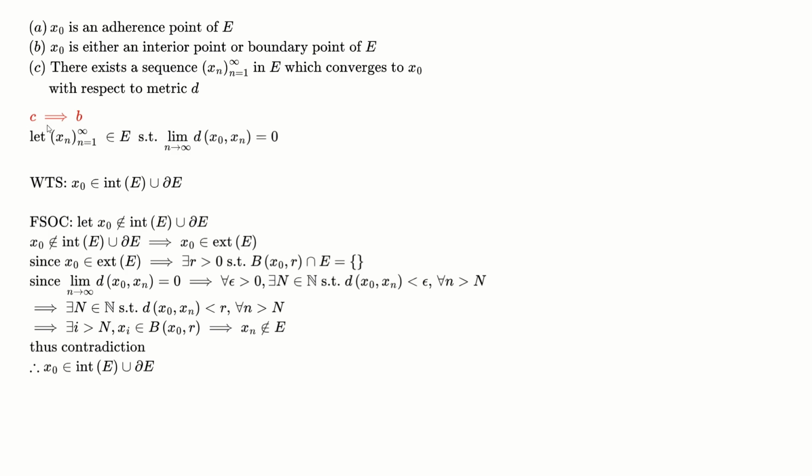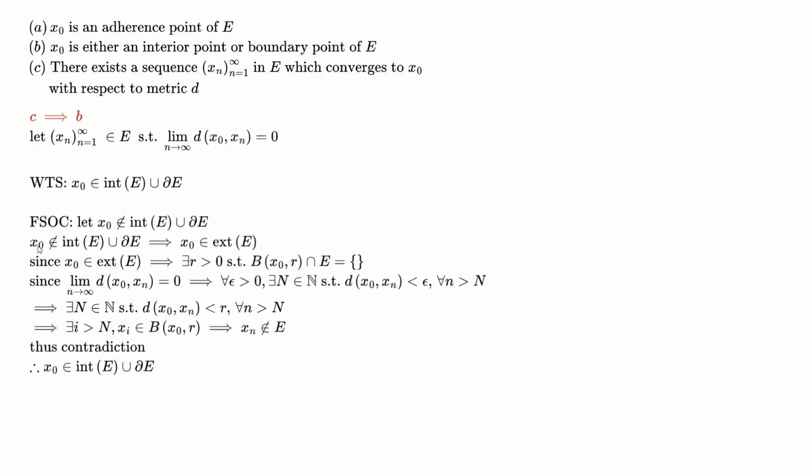So from C to B, we basically want to prove that if there exists a sequence x of n in E which converges to x naught with respect to d, then x naught is either an interior point or a boundary point of E. The easiest way to prove this is by contradiction. Let's assume that x naught is not in the union of these two sets.